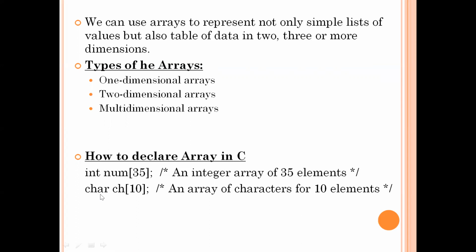Now see the second statement, char ch[10]. It means an array of characters with the name ch, in which I am storing 10 elements.